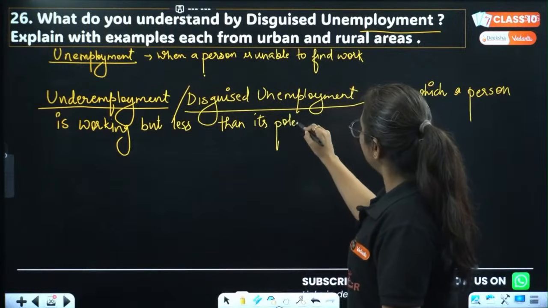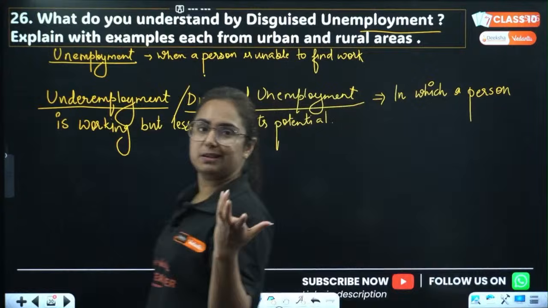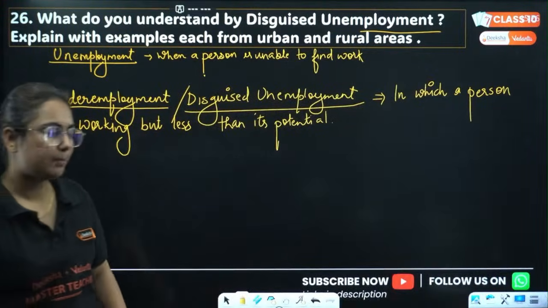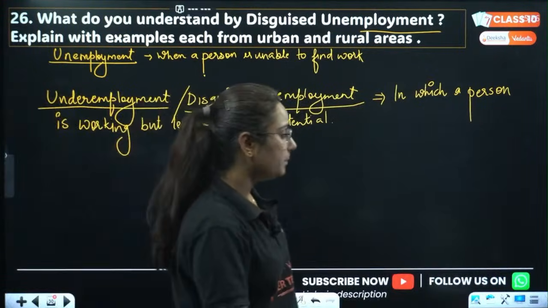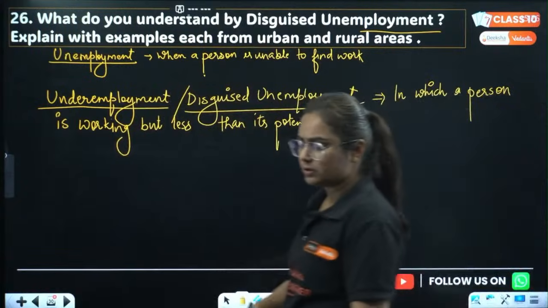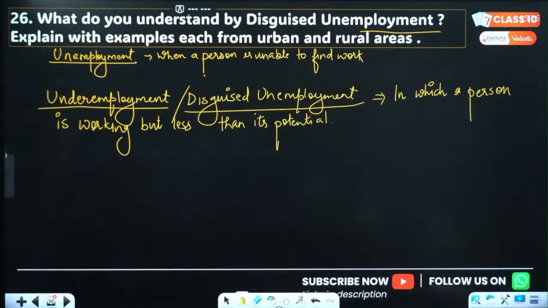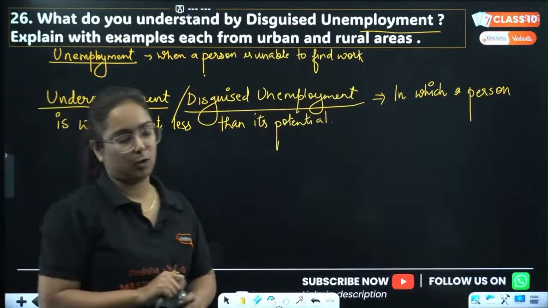Like a person can work 8 hours in a day and he has more skill. Like a person is a graduate, for example, and is working in the agriculture field as a labor, because he could not maintain those resources or could not use his or her skills. That's the reason disguised unemployment exists.